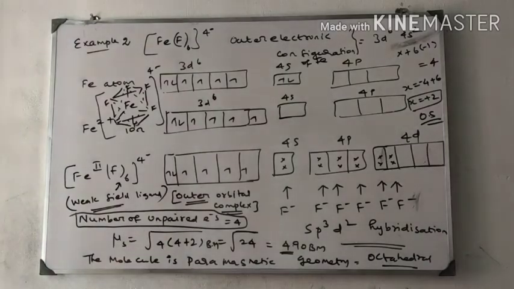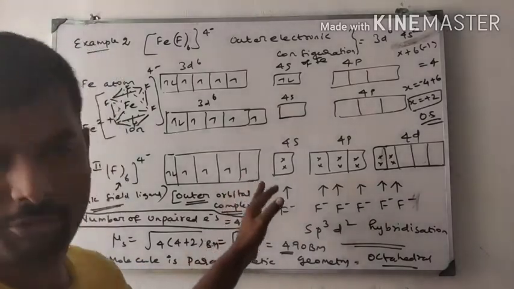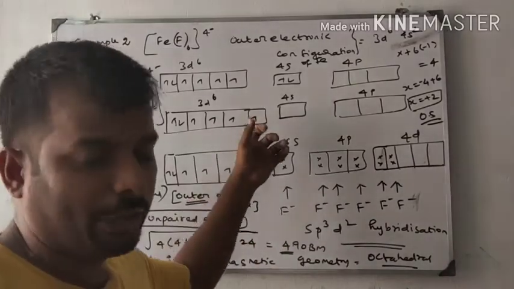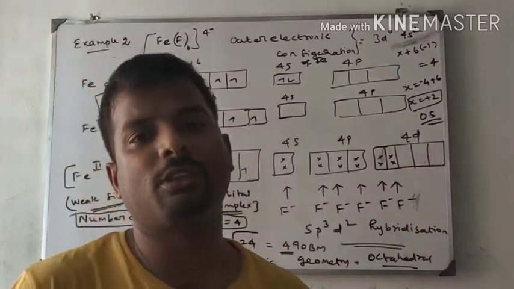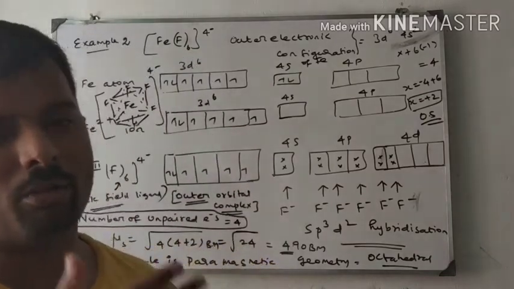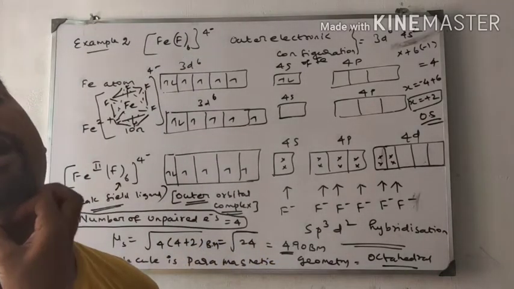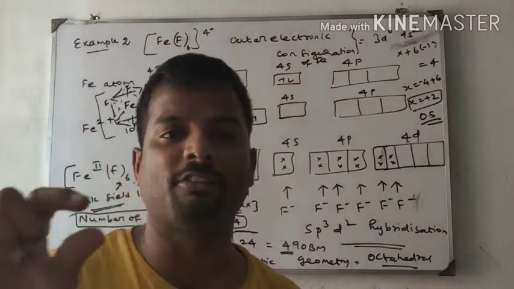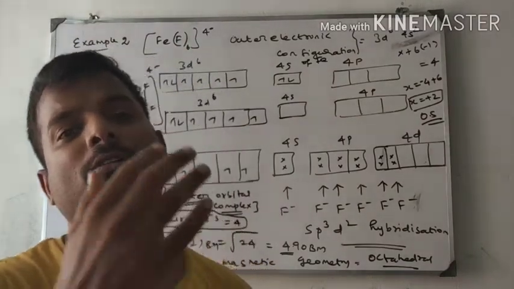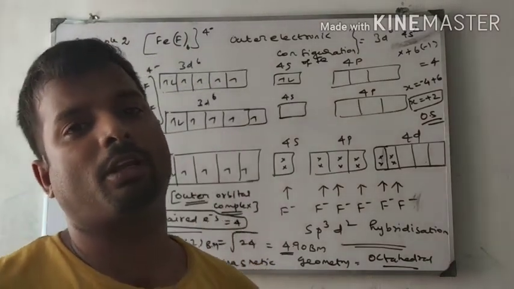Take a note on this or else take a screenshot. See, I am giving extra notes. These structures are not given in your textbook, but these are frequently asked questions in the CBSE board. And one more thing, for valence bond theory in your textbook, they are giving simple points only. I have given my notes for your better understanding.